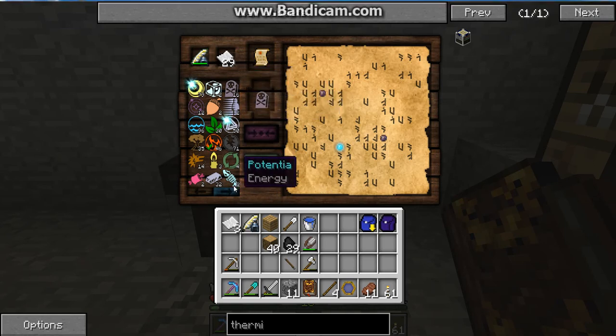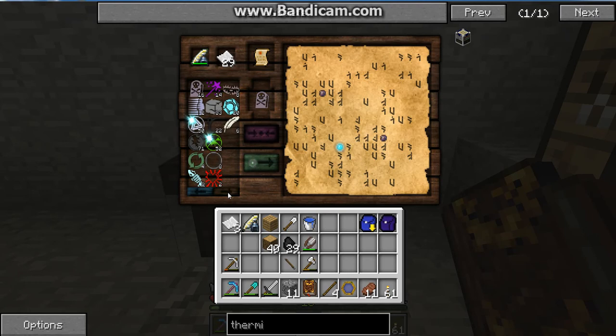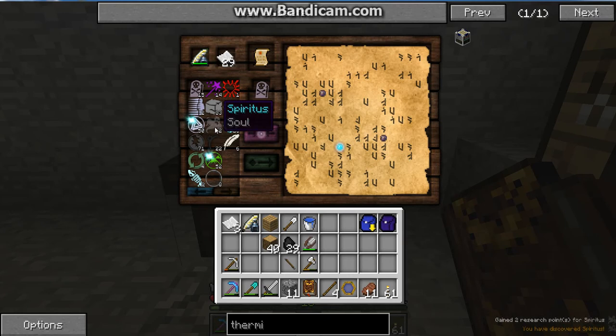Mortuus is death, and spiritus comes from life and death. Combine that together, and we have discovered spiritus. And you'll see it's this one here. We could probably get this if we have knowledge of victus and mortuus by scanning something that has a soul, something that is maybe one of our undead.